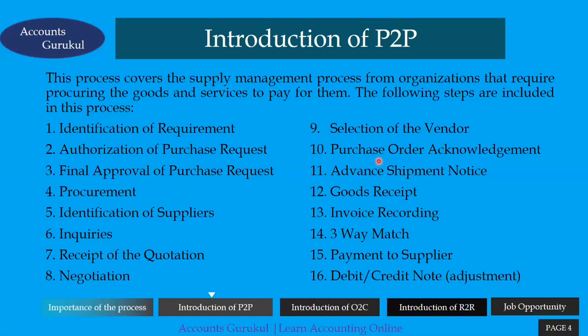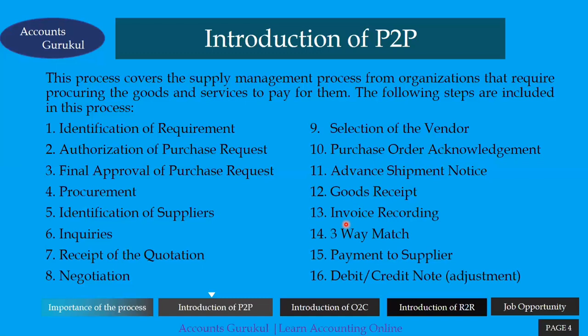Then we got the material at our gate. So that's goods receipt. We have some goods received as per our purchase order, and we have to accept those goods, and we say that goods received is one step. Then invoice recording. We received the materials, and now we have to do the invoice recording for that.